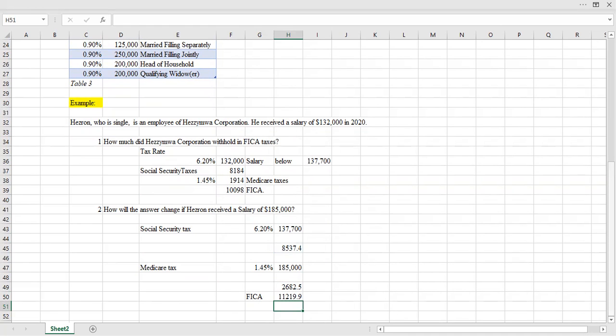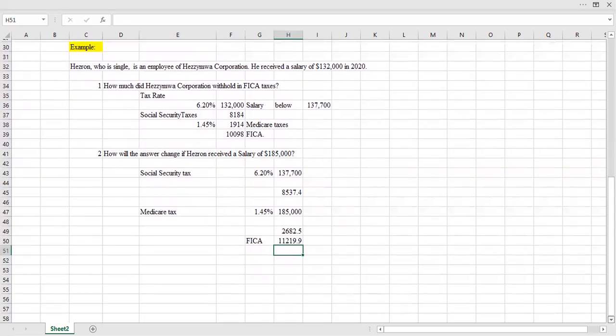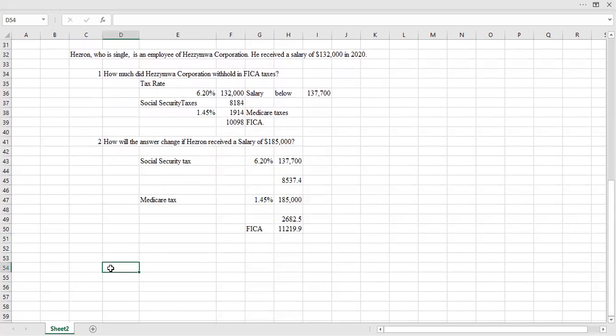We do not have a third example, but we can assume Hezron had an income.